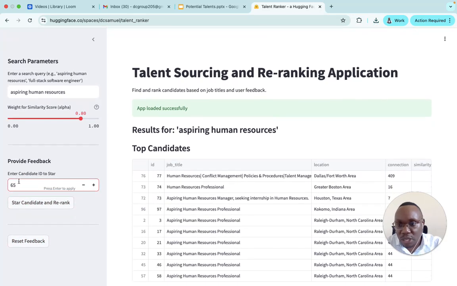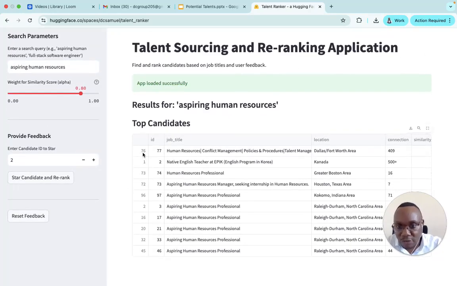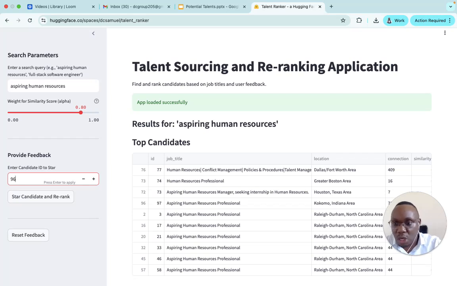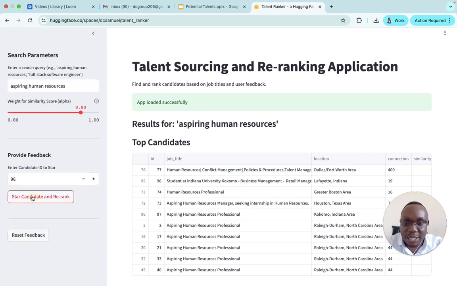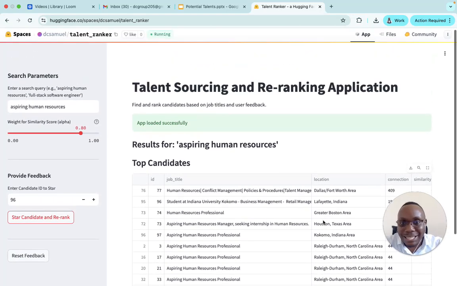Let me start candidate number 2. Right now, it's ranking from 76 to 57. Let's see what we get if we start candidate number 2. It now ranks 76 and the last one is 45. So starting a candidate actually improves the rankings, and the candidates are re-ranked, and we can do this over and over again. Let's reset and try starting another candidate, maybe candidate number 96, and see how the model re-ranks and reorders the candidates. Again, you see there was some reordering here, and that's the power of human-in-the-loop feedback to help improve the rankings and make them much better.